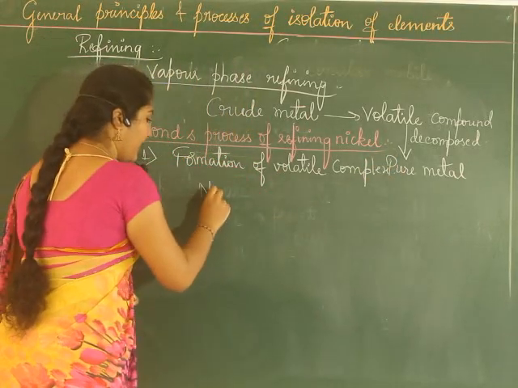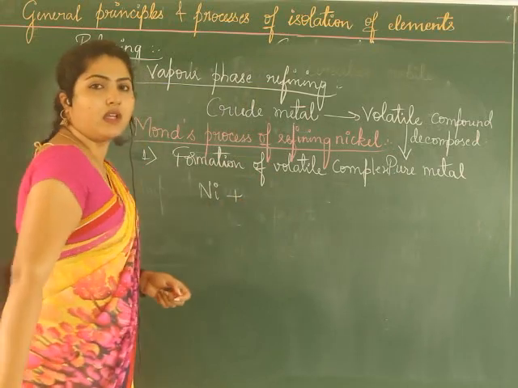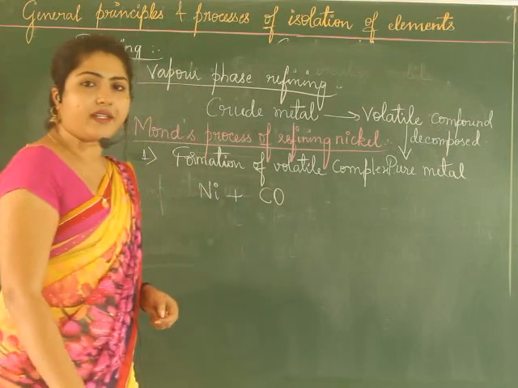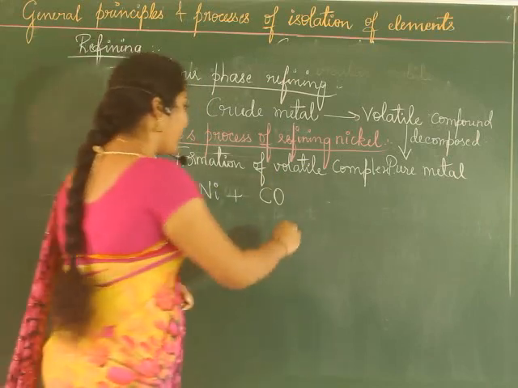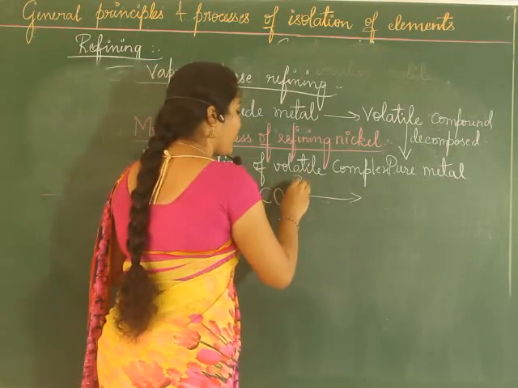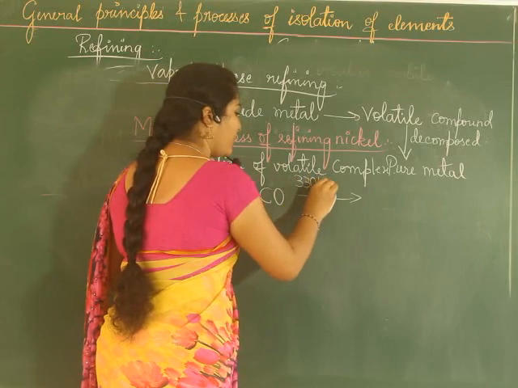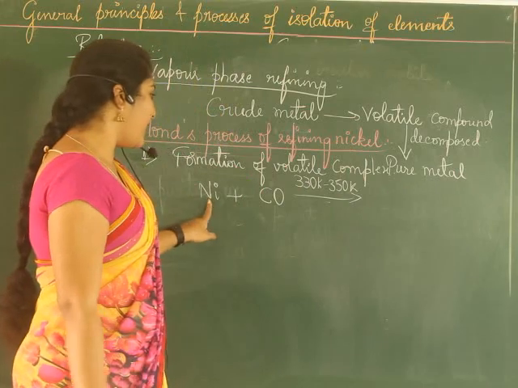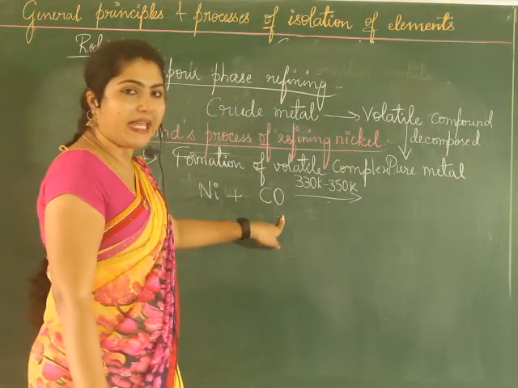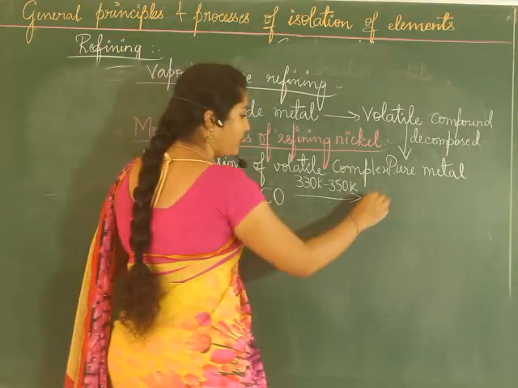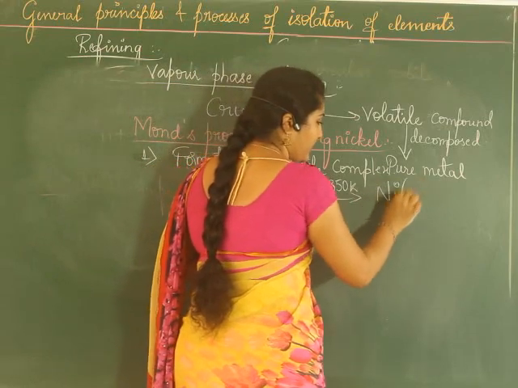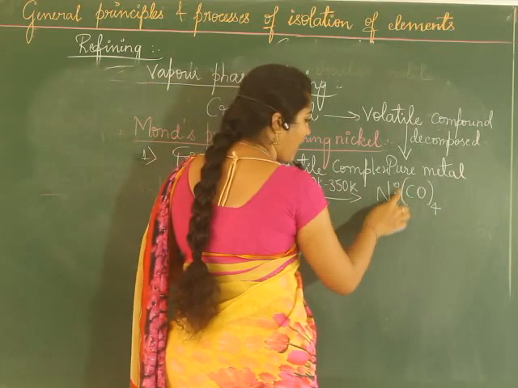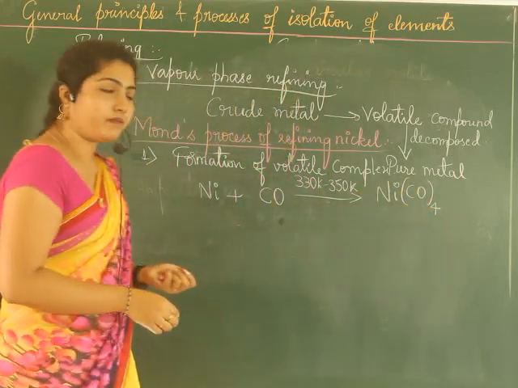Nickel is heated with carbon monoxide vapors at a temperature range of 330 Kelvin to 350 Kelvin to form nickel tetracarbonyl, or we say tetracarbonyl nickel.